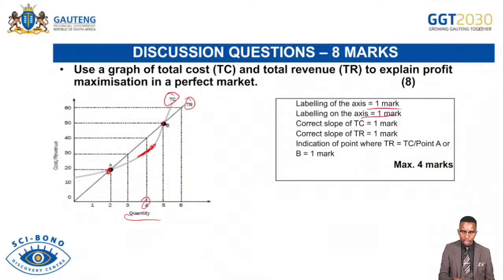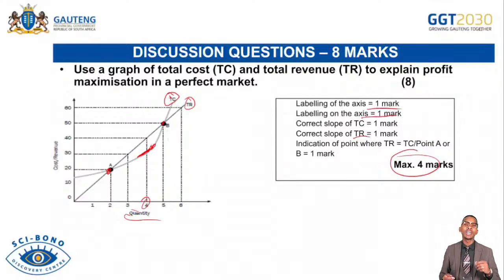There is where you write the quantity and the price. That's a labeling on axis. Labeling of axis is whereby you put numbers or variables on your vertical and horizontal. That also for 1 mark. Correct slope of total cost, there we see is correct. Correct slope of total revenue, there we see is correct. And then there was only 4 marks for the graph.